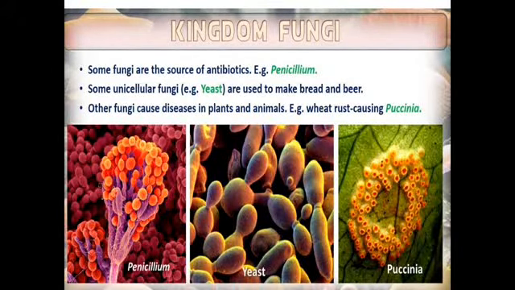Fungi can be both useful and harmful. Some fungi are the source of antibiotics. That means they are useful in making antibiotics, from fungi like Penicillium. And some unicellular fungi such as yeast are also used in the preparation of bread and beer. Whereas some fungi cause harmful effects on plants and animals, causing disease. For example, we have wheat rust caused by Puccinia. This is a kind of disease.